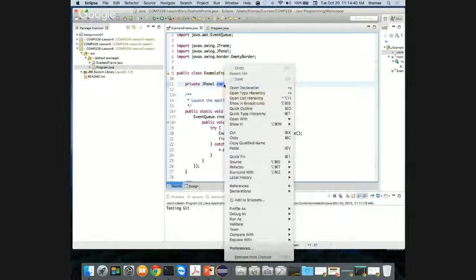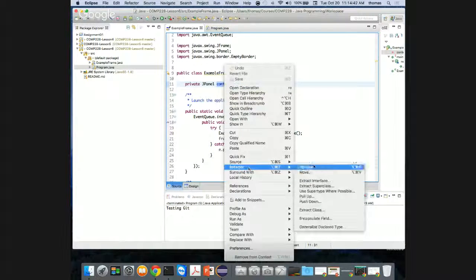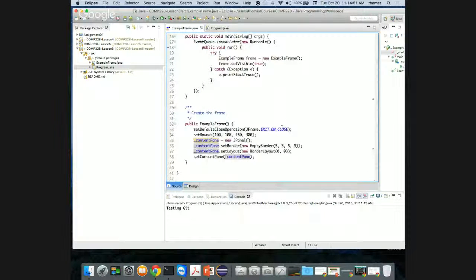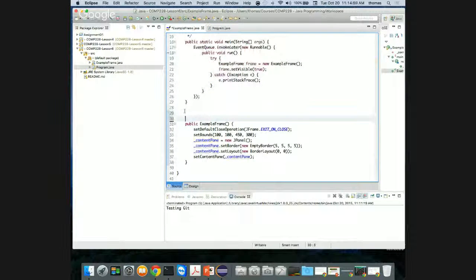So I'm going to right click, and then go to refactor rename. I'm going to change content pane to underscore content pane. That's the first thing I'm going to do. Down here, if you notice, all of this gets renamed inside my example frame constructor. And let me just rename this so you can see this. This is my constructor. Don't be alarmed when you see this. All right, this is my constructor.